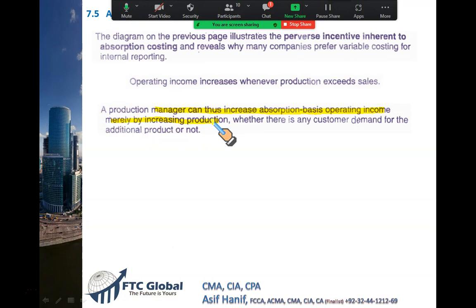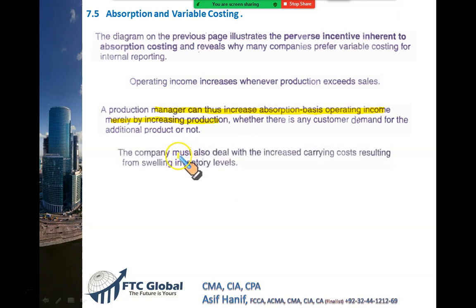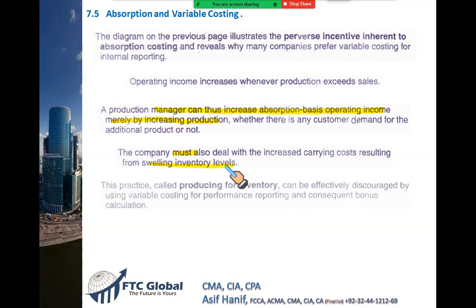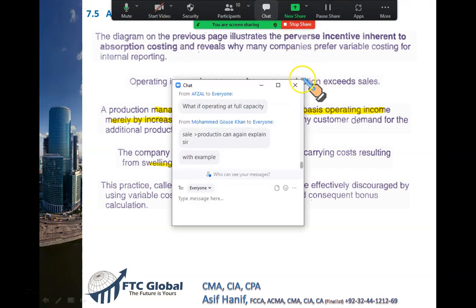This is a problem for the company. Not only is this cheating and unethical, but the company will also have to carry more inventory. It will involve more carrying cost, more insurance, more obsolescence, more inventory theft, more deterioration. Right? So this is a loss situation for the company. This approach, a very bad approach, is called producing not to sell, producing for inventory. You are producing not to sell, you are producing for inventory. So this is clearly a violation.